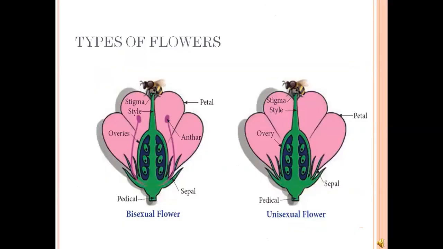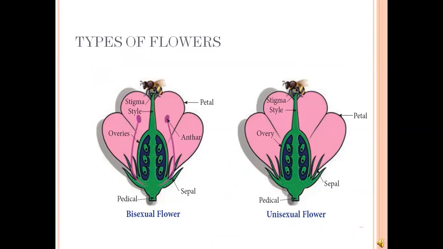Next, types of flowers. Now we shall learn some important terms to understand flowers and their role in reproduction. First one, if all the four whorls, that is calyx, corolla, stamens and pistil, are present, then it is called a complete flower. That means complete flowers or bisexual flowers. See this picture, bisexual flowers.